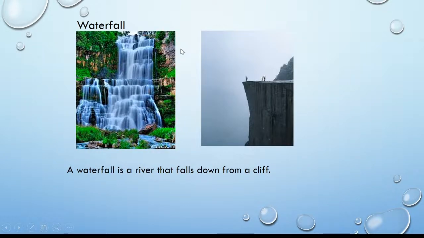Waterfall. A waterfall is a river that falls down from a cliff. We can see here the picture of a cliff. This is the cliff, the top peak of a mountain. When a river falls down from a mountain cliff, it is called a waterfall.